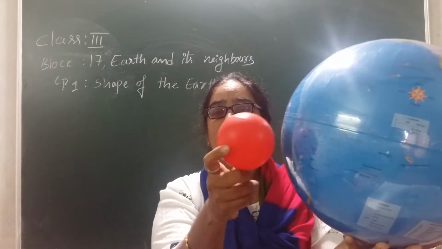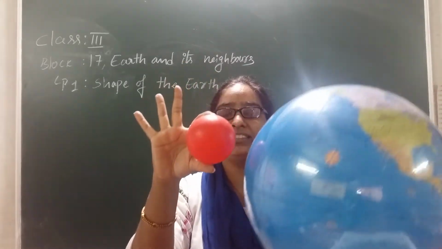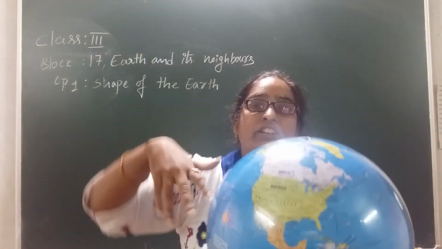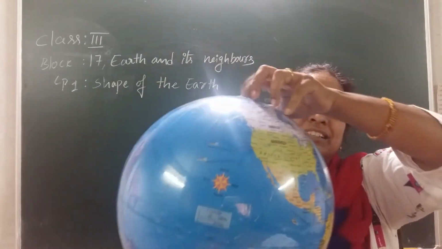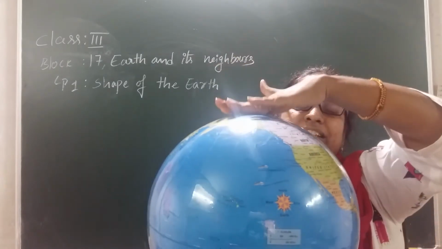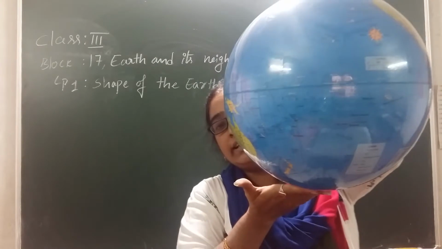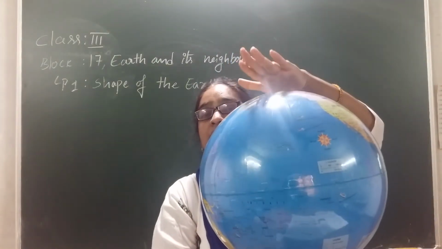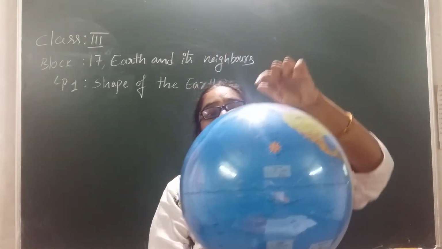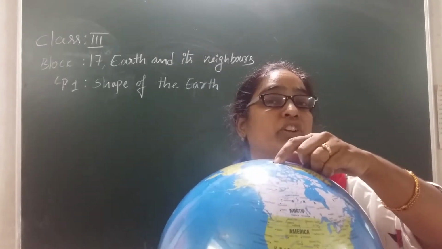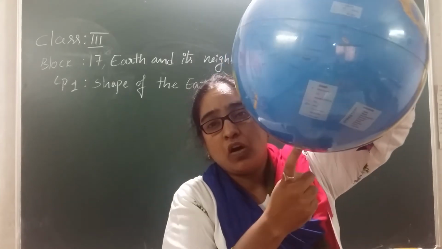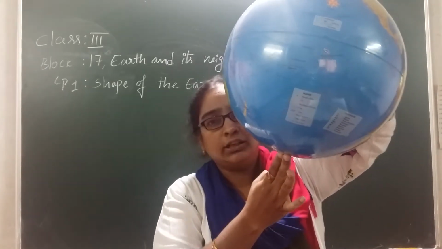Okay. So just observe this one. How does it look like? Now let me tell you. The globe has a bulge around it here. If you observe the globe, it has a bulge around it. And if you observe, it is a little bit flattened at the top and also a little bit flat at the bottom. It has a flat surface up and a flat surface at the bottom, right? The flat surface here we call the north pole, and the flat surface at the bottom of the globe or the earth we call the south pole.